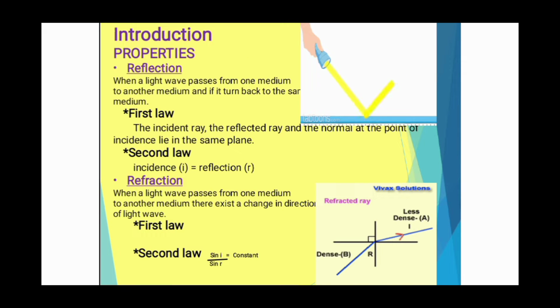Introduction. Optics is a branch of physics which deals with various basic properties of light such as reflection, refraction, interference, diffraction, polarization, dispersion, etc. We know that light has dual nature. It can behave both as a particle and as a wave. The wave nature of light is proved by the phenomenon of interference of light.